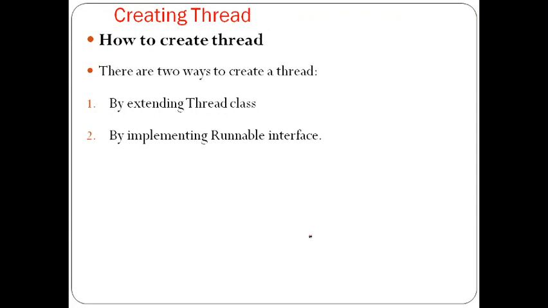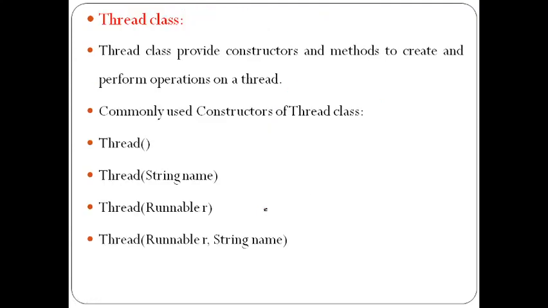So how to create a thread? Basically there are two methods for creating threads. One is by extending the Thread class and the second one is by implementing the Runnable interface. So what does the Thread class have? The Thread class has 4 different kinds of constructors. One is Thread(), another one is Thread(String name), where we can pass a string as a parameter, and another is Thread(Runnable r). So we can pass an object of a Runnable, or we can pass a string. What exactly these things are, we will discuss.